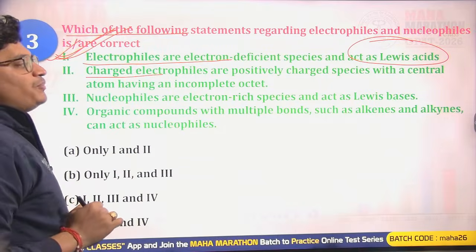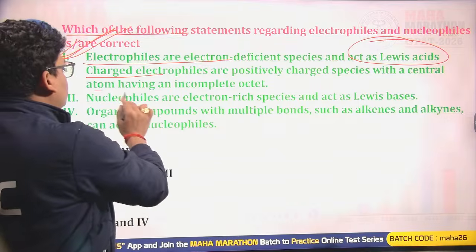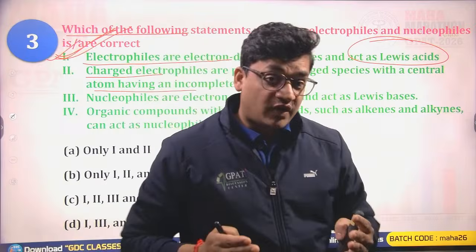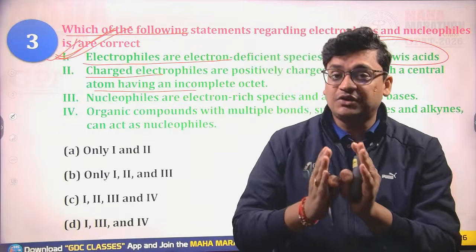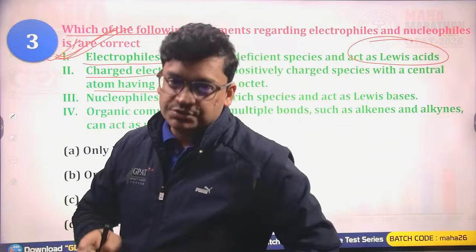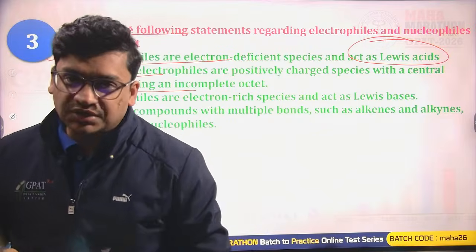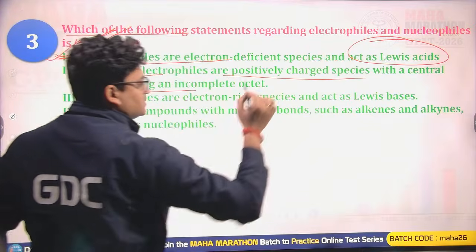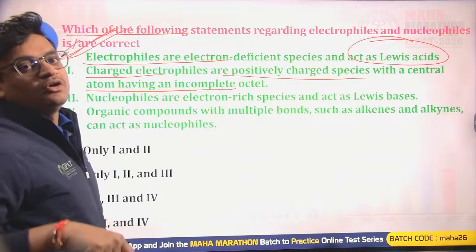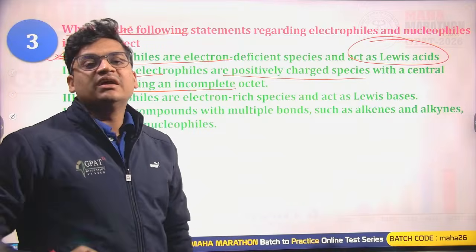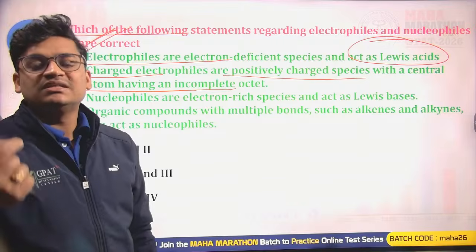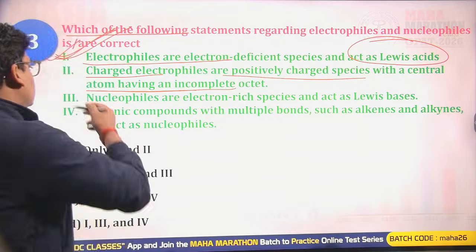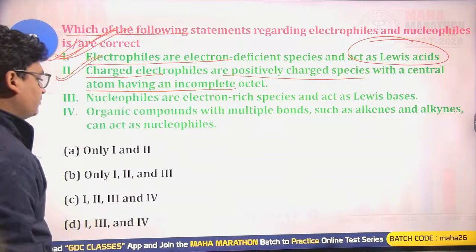Charged electrophiles are positively charged species with the central atom having an incomplete octet. Yes, very well. Again we have the property of the electrophiles, that is electron loving species. They have a deficiency of electrons, so they must have the positive charge. They have less electrons and an incomplete octet. So that is also a right statement.